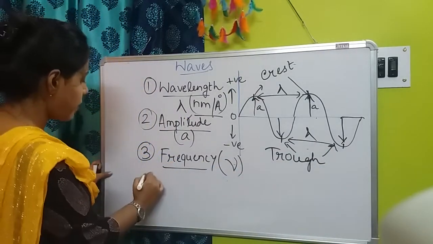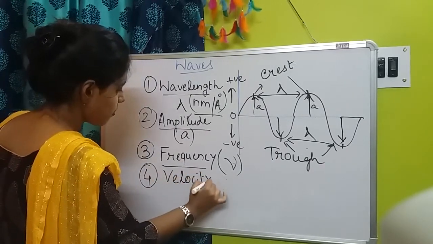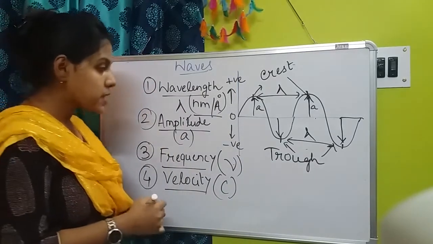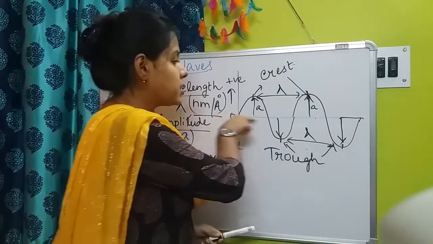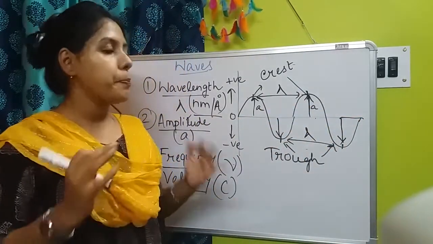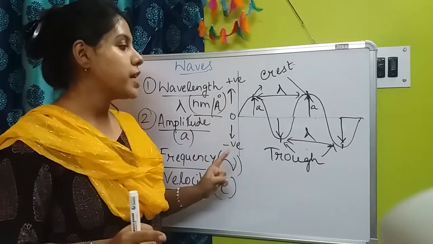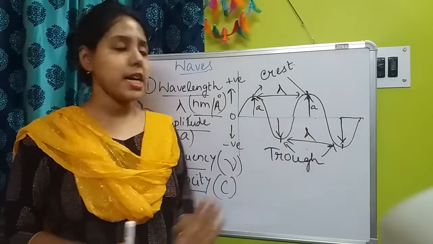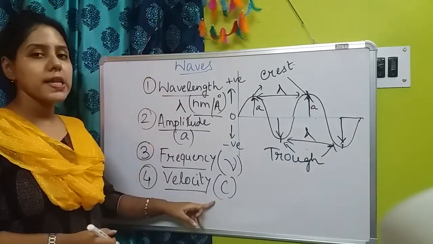Now next one, number 4, velocity, denoted by c. Velocity is the distance traveled by the wave along the x-axis per unit time. The total distance covered by the wave per unit time is called velocity, and it is denoted by c.